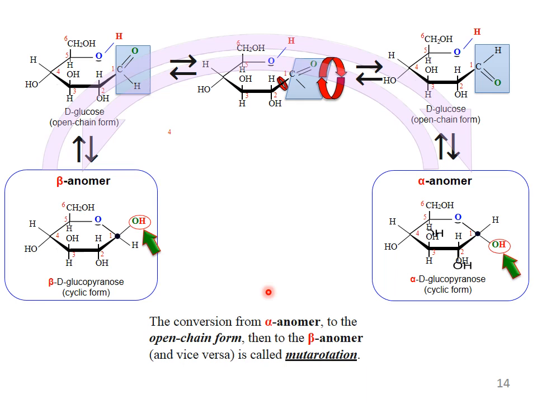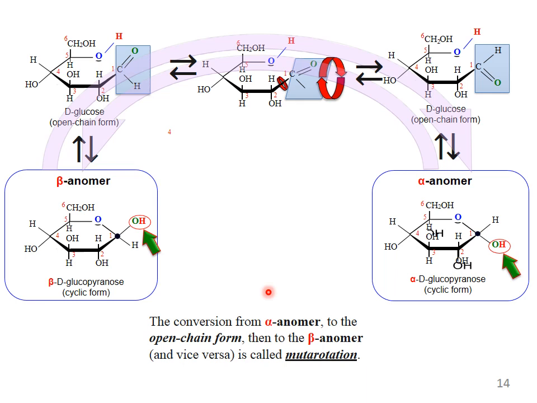When alpha anomer is converted into beta anomer and beta anomer into alpha anomer, an equilibrium is established between alpha and beta anomers. This is called mutarotation.